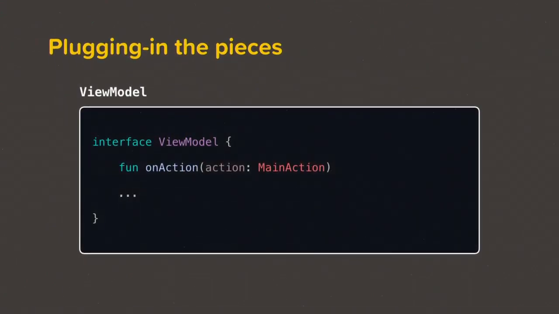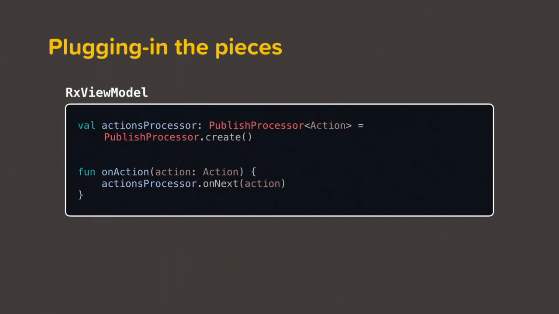If you remember, we had this view model interface wherein we had this on action method wherein we can pass a bunch of actions. So how do we implement this? In the reactive world, we would create a publish processor, or you can say a subject, and we will keep on adding actions into this subject.